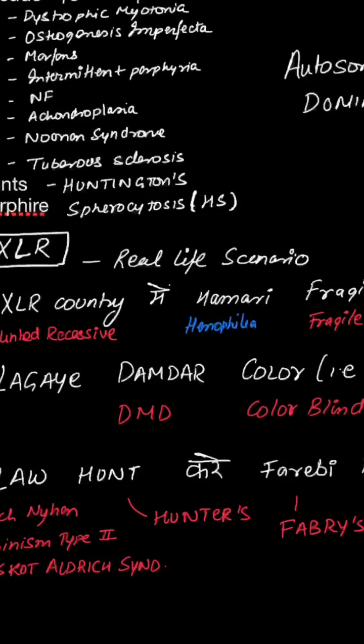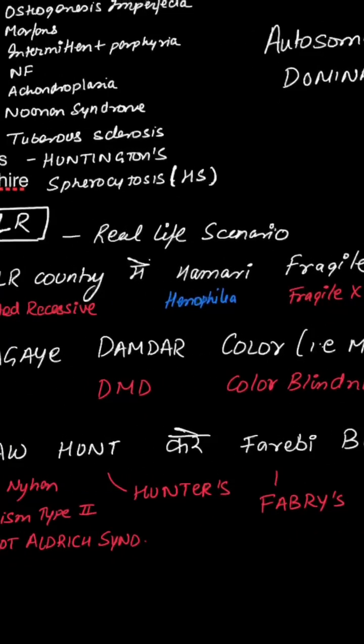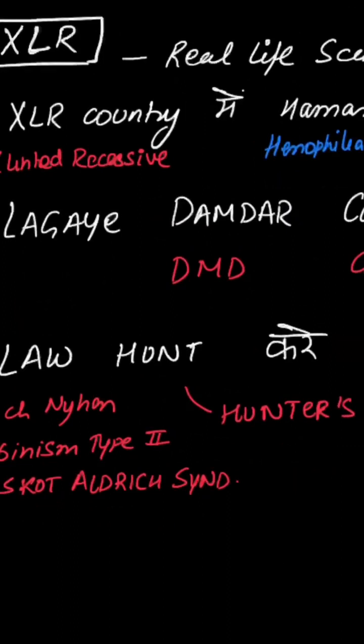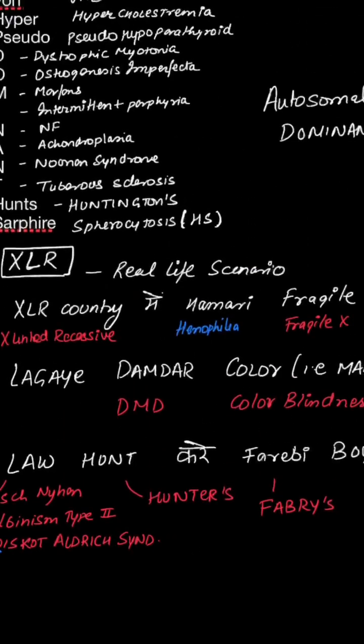So in X-linked recessive country में हमारी fragile girls लगाएं दमदार कलर. So law is trying to act against these oppressive males who are trying to victimize all these girls under domestic violence. So law is hunting these furry boys. So law hunt करे furry boys को.